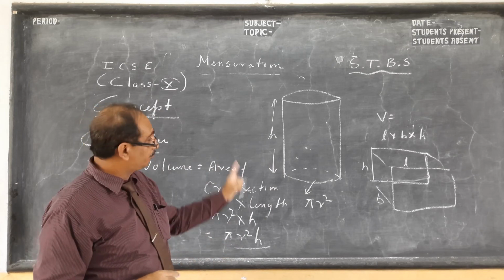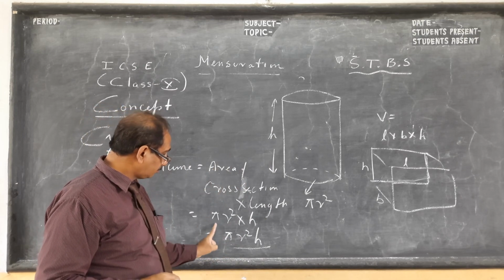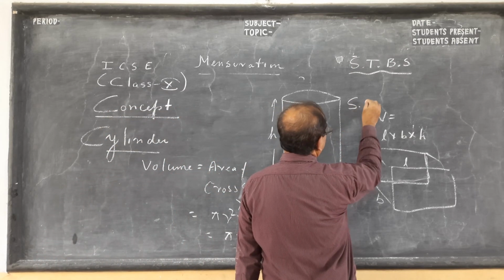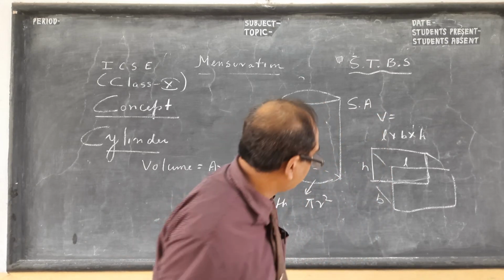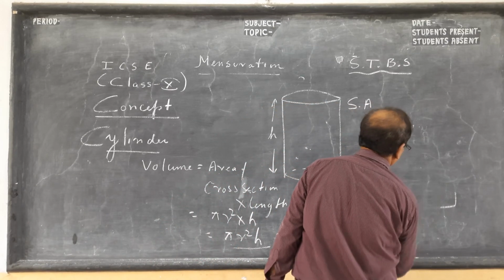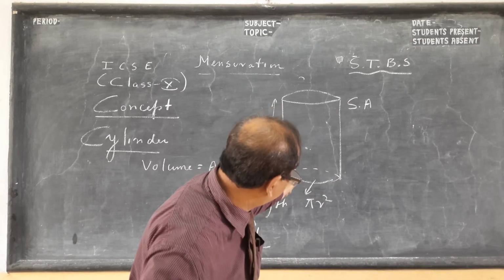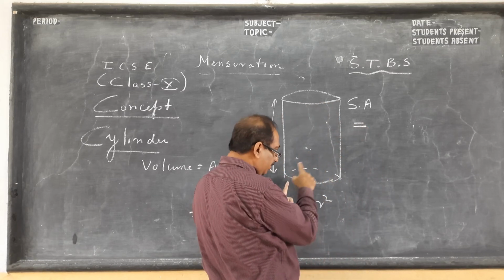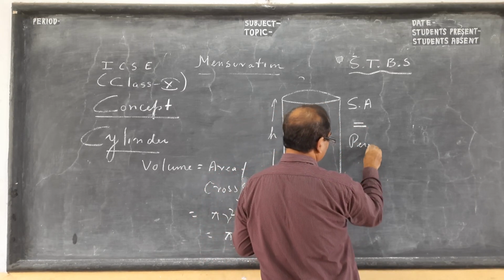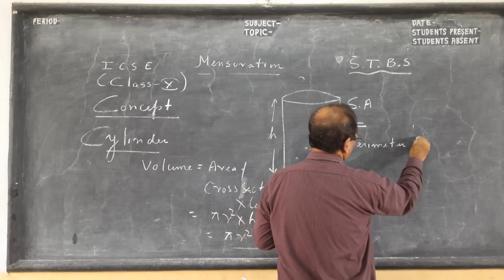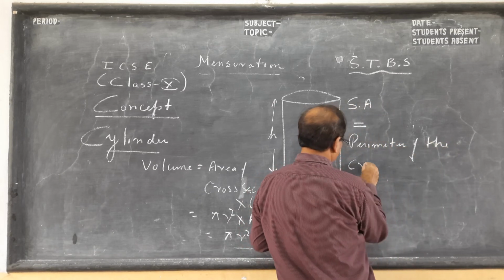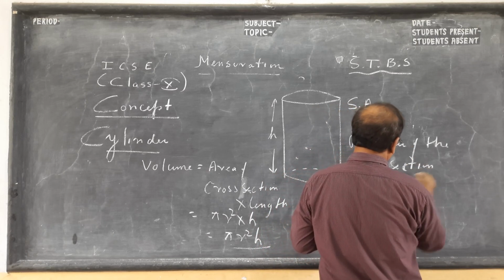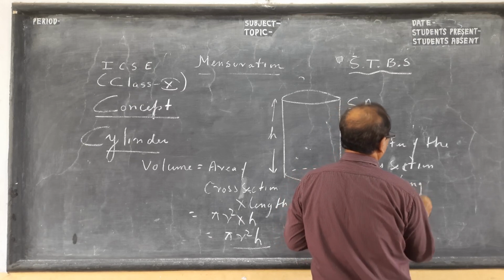Last thing for today is the total surface area. Same way, children, surface area, if I write SA, is the perimeter of the cross section into the length.